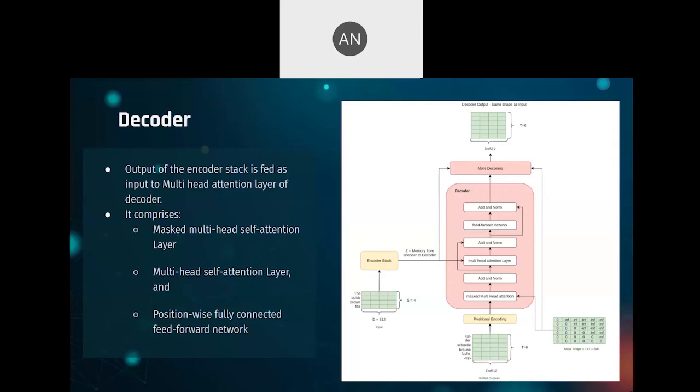For example, when it's already given the English language version, and you give it the start token, it should be able to predict "there". And when you give it the start token plus "there", then it should be able to predict "Schnell".